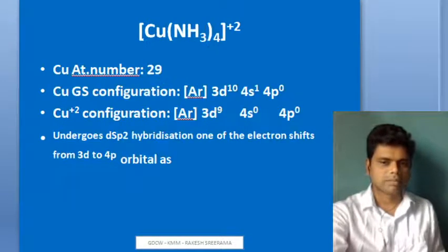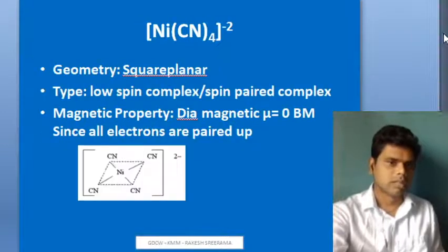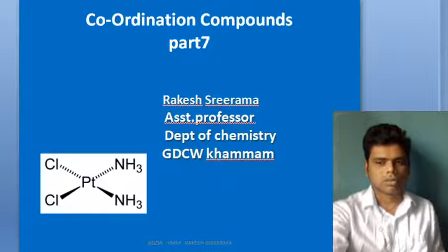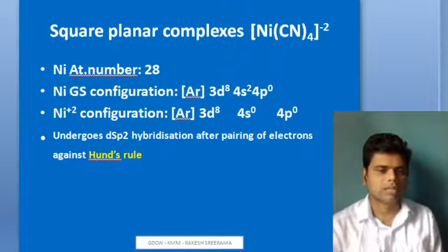So the next one that we are going through is this nickel complex, tetracyanonickelate, with four cyanides. Nickel is in the plus 2 oxidation state and the overall charge is minus 2.